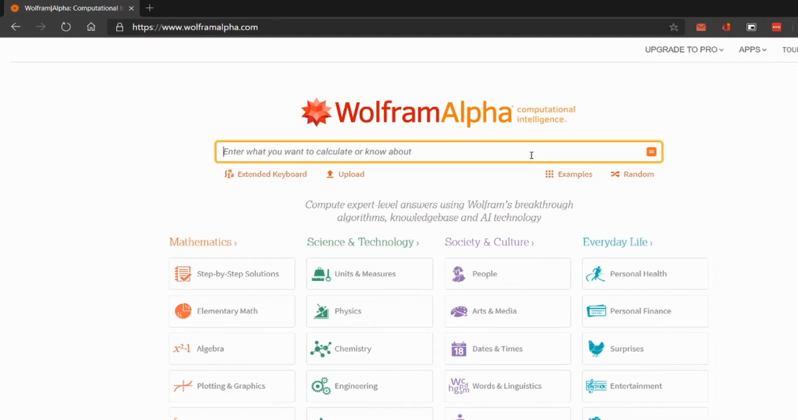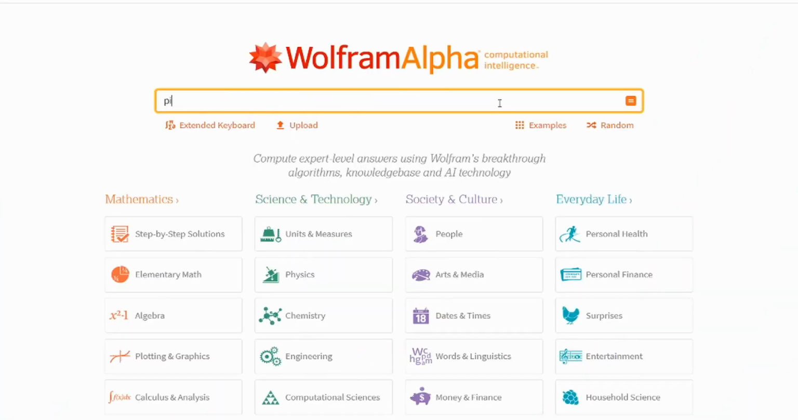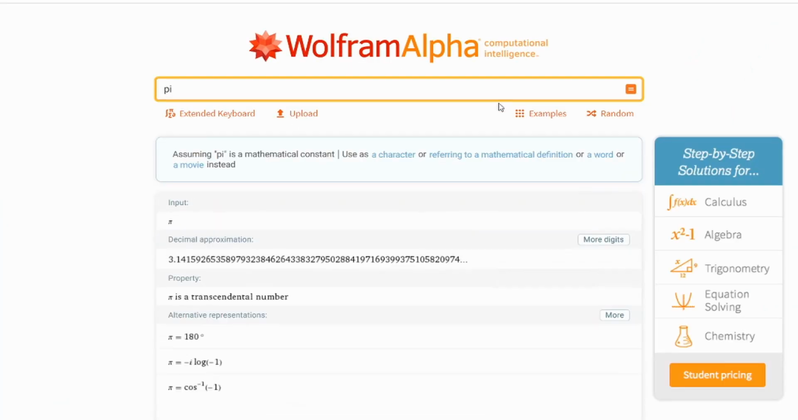Wolfram Alpha is a powerful tool. That is why it has no other alternatives. Instead of saying what Wolfram Alpha is, we shall see what it can do. So head over to wolframalpha.com. As I said before, it is just a calculator. So let's get started with a simple math. Just type in pi. We shall see the result.